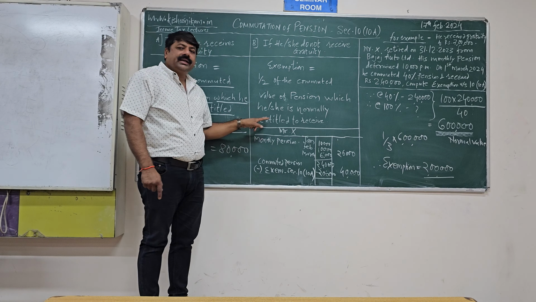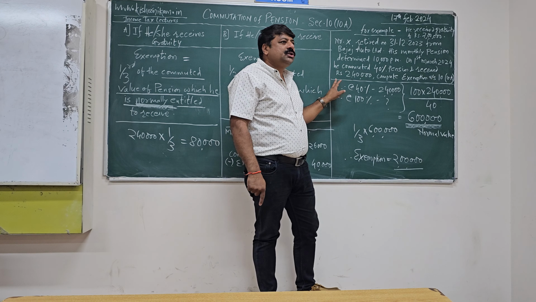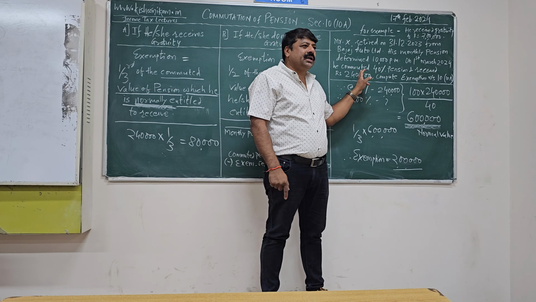For example, Mr. X retired on 31st December 2023 from Bajaj Auto Limited. He also received gratuity of rupees 7 lakhs and his monthly pension was determined at rupees 10,000 per month. On 1st March 2024, he commuted 40% of his pension and received rupees 2,40,000. So compute his exemption under section 10(a).